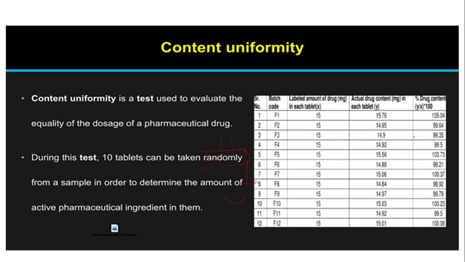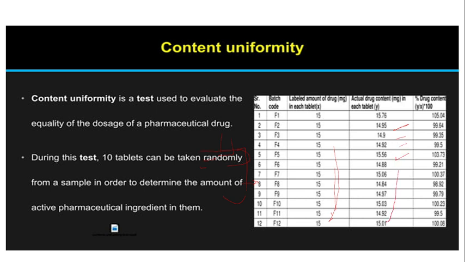Here is an example. We select 12 samples, and the label amount of drug is 15 mg in each. Here it is clearly visible that on each medicine we just mention the batch code, F1, F2, F3, F4, etc., but the labeled drug content in each of them is the same. Now the active drug content: you can see the variation in each medicine. 15.76, 14.9, 14.9, 14.92, 15.56.